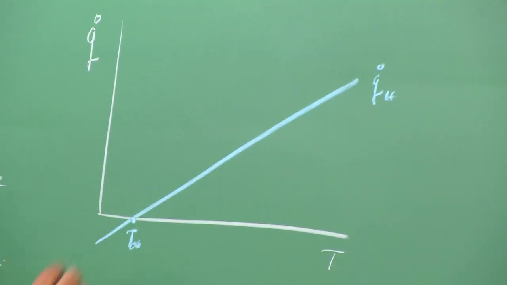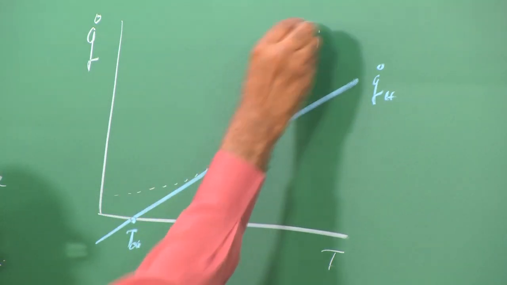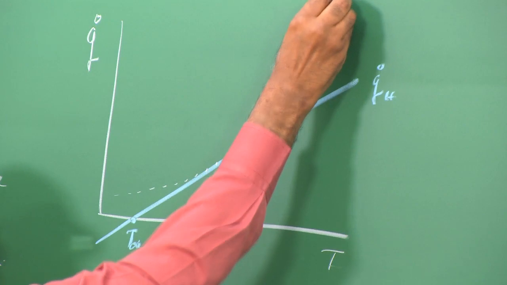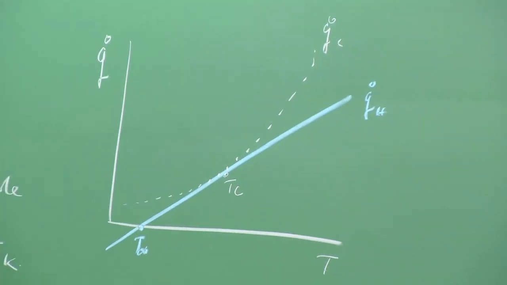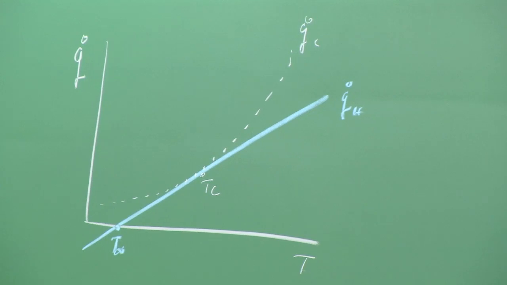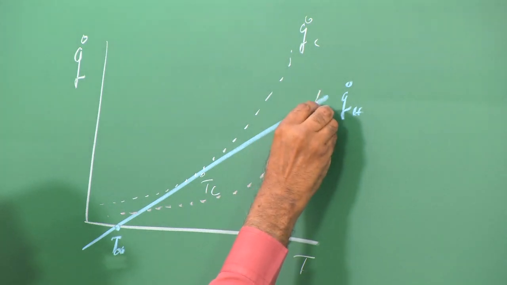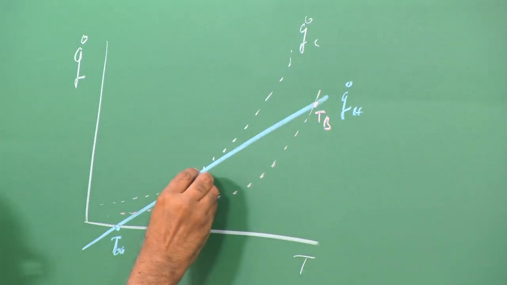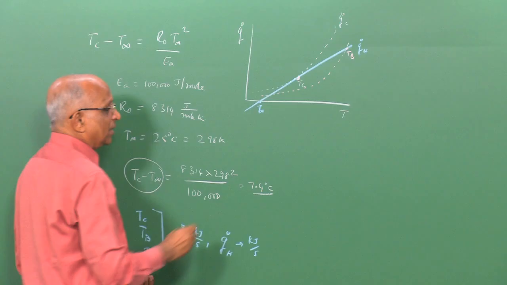For the condition of auto ignition, you have the heat release curve, which I show by dotted line over here, something like Q dot C, and this is my point Tc. If I had something like an ignition temperature I am looking at, maybe I would be looking at something like this dotted line over here. This is my ignition temperature Tb, but let us focus first on the auto ignition temperature, that is the critical